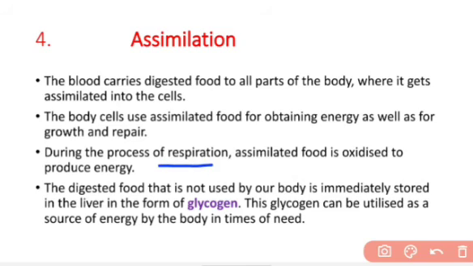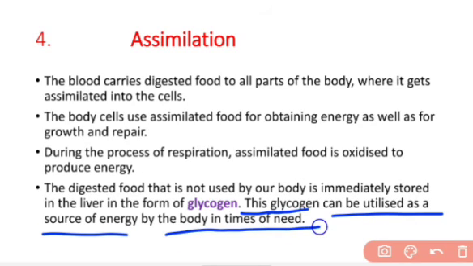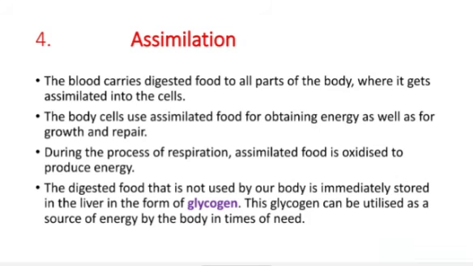During the process of respiration, assimilated food is oxidized to produce energy, and the digested food that is not used by our body is immediately stored in the liver in the form of glycogen. So keep this in your mind, that the excess food material that is not used by our body at that time is stored in our liver. In which form is it stored? It is stored in the form of glycogen, and this glycogen can be utilized as a source of energy by the body in times of need. So whenever it is needed, the glycogen is utilized by the body.